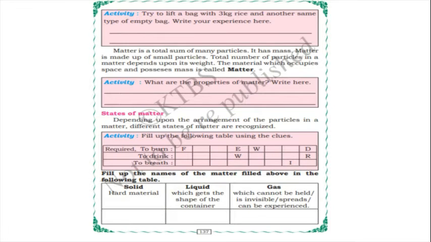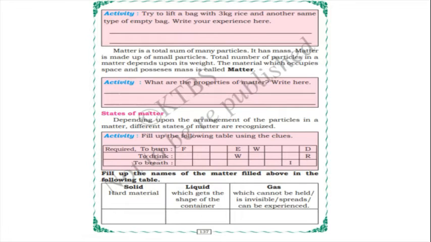Matter is a total sum of many particles. It has mass, and matter is made up of small particles, isn't it? Just now we have learnt. And the total number of particles in a matter depends upon its weight. The material which occupies space and possesses mass is called matter. So already we have learnt about matter and we are learning now the properties of matter. One is matter occupies space. Now, matter has mass, isn't it? Yes. So the material which occupies space and possesses mass is called matter.